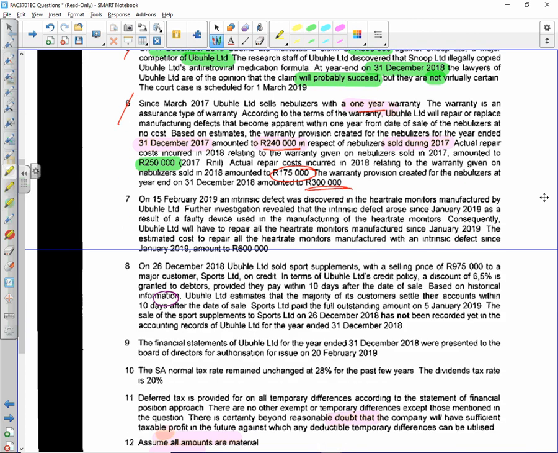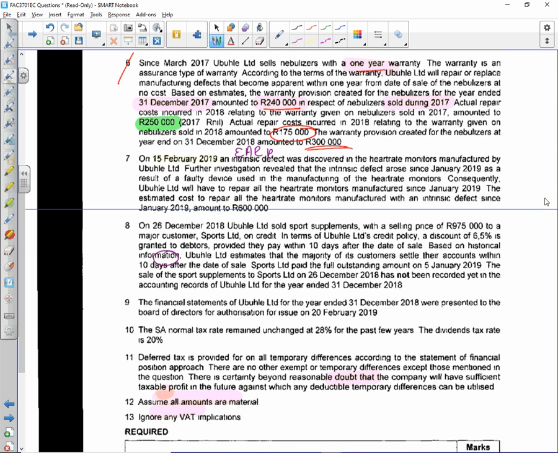Note number 7, on the 15th of Feb 2019, an intrinsic defect was discovered in heart rate monitors manufactured by Ubuhle. 15th of February 2019, when is my financial year end? 31st of December 2018. So does this happen after my year end? Right, so the only thing that this could relate to is events after reporting period. And I haven't yet read point 9, which tells me that the directors authorized the financial statements for issue on the 20th of Feb, and we see that the 15th of Feb does fall within that period. So this note should relate to events after reporting period.